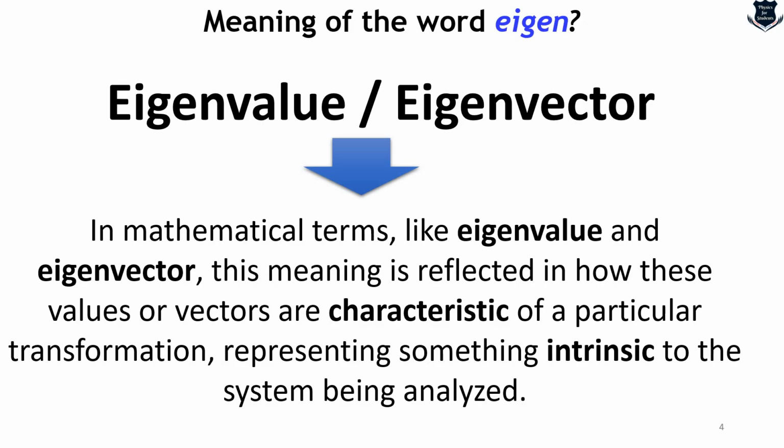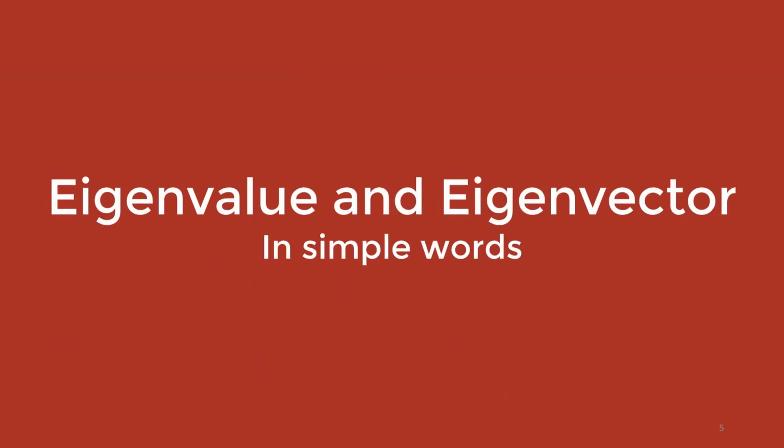As I told you, until you understand the literary meaning, it is very difficult to understand how the concepts evolve. So before going into the mathematics, let us look at what eigenvalue and eigenvector mean in simple words.